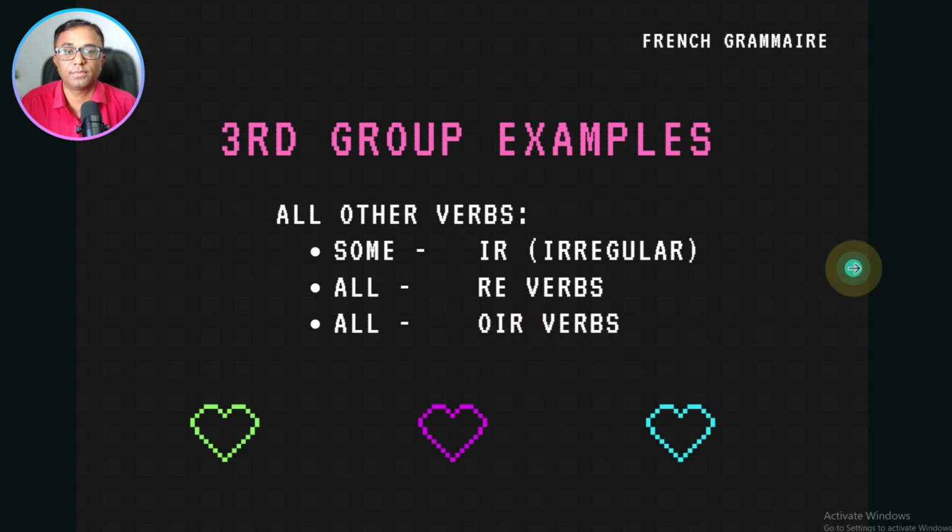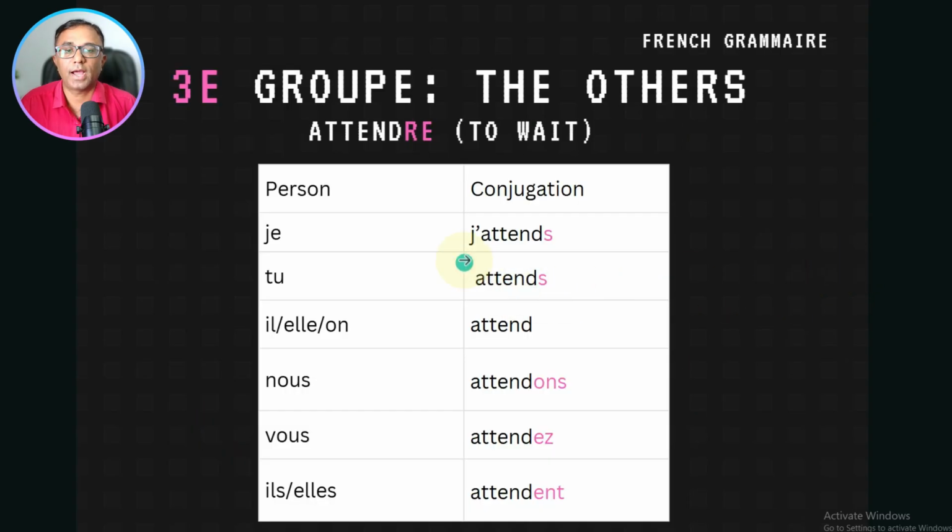Now let's see some examples. For example, attendre. Attendre means to wait. It ends with RE, so it follows the pattern. Just remove RE, as we did earlier with parler and finir, and then for the S ending you write nothing. It remains nothing. Then ons, ez, ent.